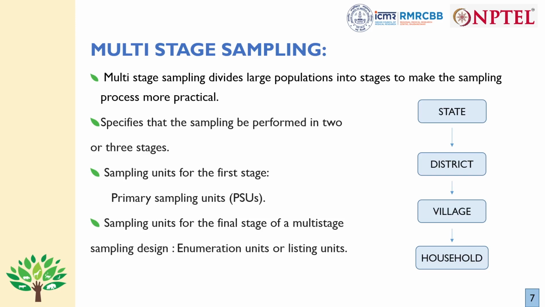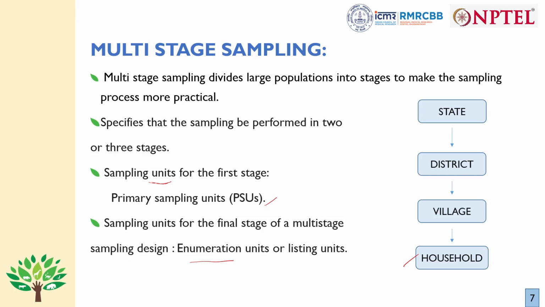Before coming to that, let me tell you one more thing. We have discussed what a sampling unit is, that is each of the individuals that we are picking from the sampling frame, which we call sampling units. So in the first stage, when we are picking the sampling units, they are called PSUs, primary sampling units. And in the final stage, the sampling unit is called the enumeration unit.